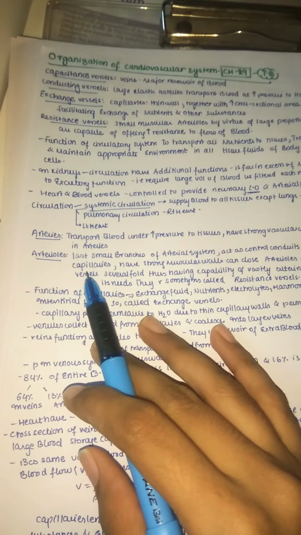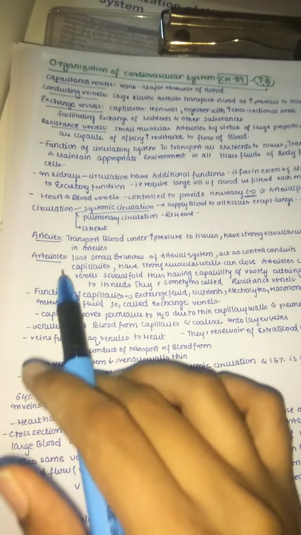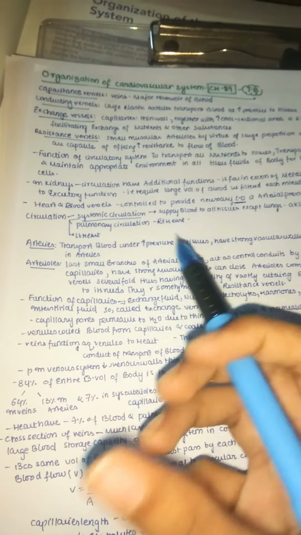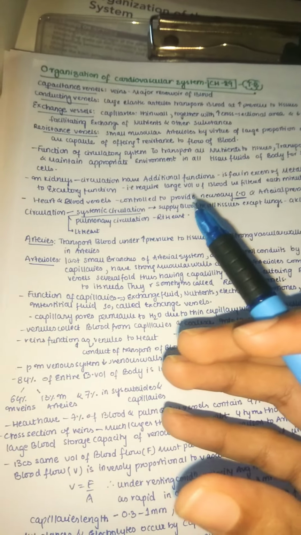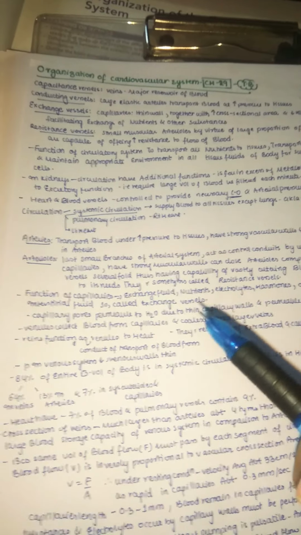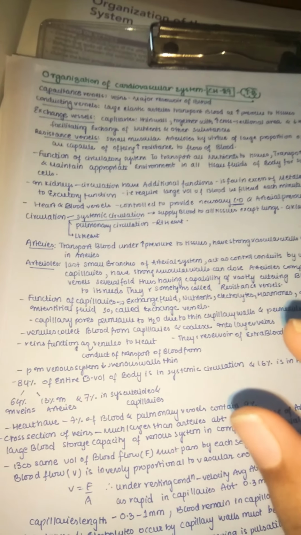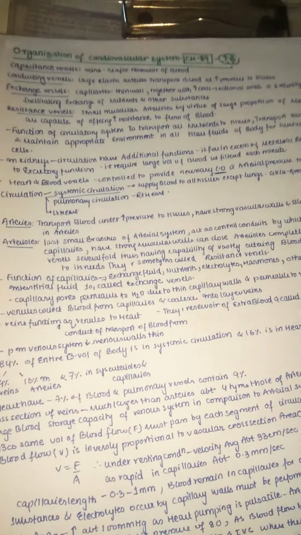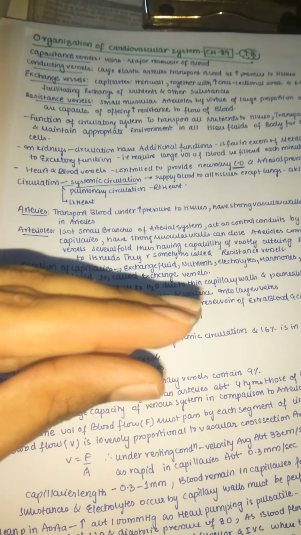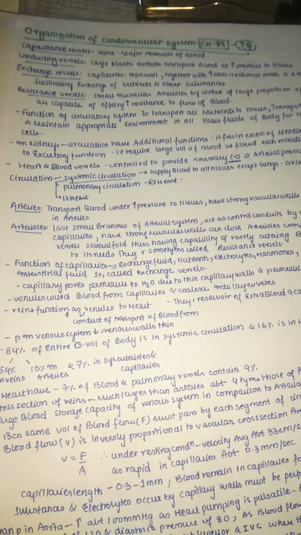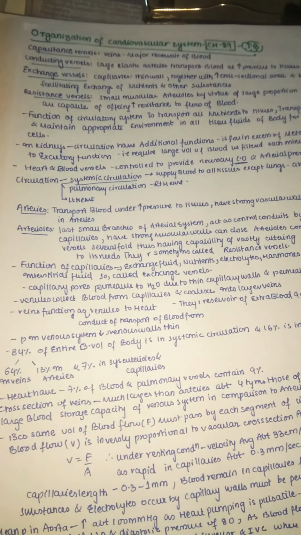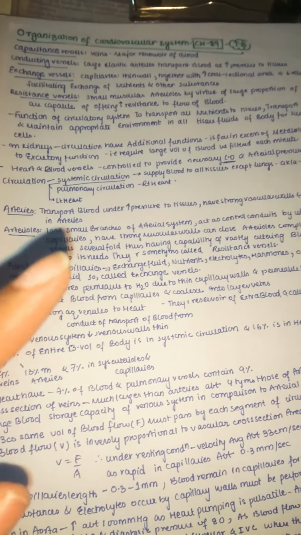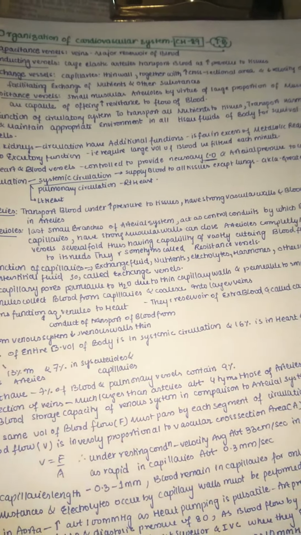Yeah, we have already read that arterioles are resistance vessels because they have a lot of muscle in them. Because of the muscle, they act as resistance vessels. But the main resistance vessels are muscular arteries. Even arterioles are sometimes called resistance vessels because of their thin lumen. Because of the thin lumen, blood passes very fast. But remember that they have very strong walls because they carry blood flowing with a very high velocity.